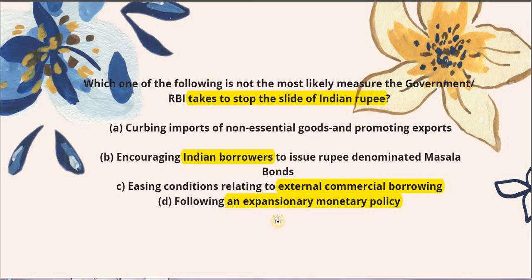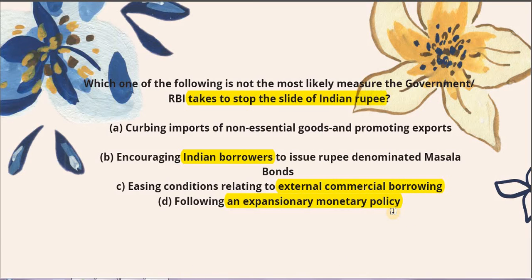So we really are not supposed to be increasing the supply of money. But here in option number D, we are increasing the money supply. That means we are making sure that the rupee is further depreciating. So this cannot be the option that the government of India would take if it has to stop the depreciation of the currency, right? So either way we have gotten our answer, and here we do not even need to understand option 1, these Indian borrowers and the masala bond, these are external commercial borrowings. We have gotten an answer and that's it.